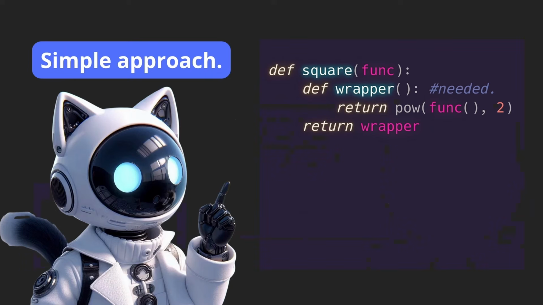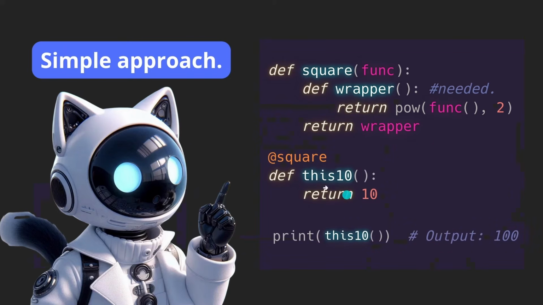The wrapper is also a convention, but we must declare a function inside of this square one. Now this line is basically what calls the function, therefore we just pass this argument with parentheses. If not, it will not be read as a function, and then we square this. So what this function returns will be a square, and then we return this wrapper.